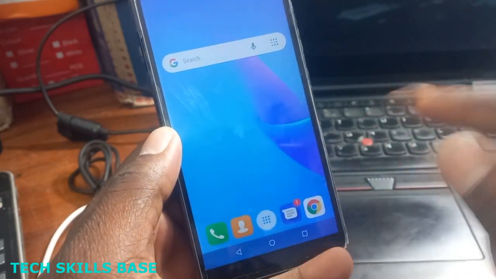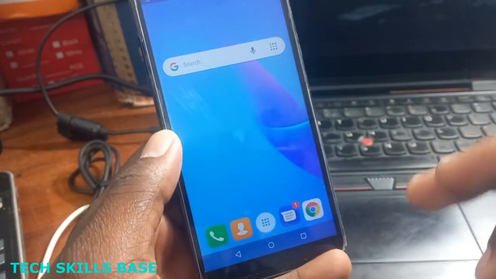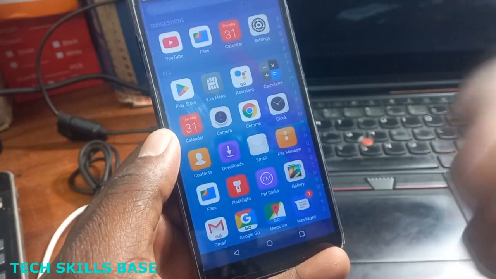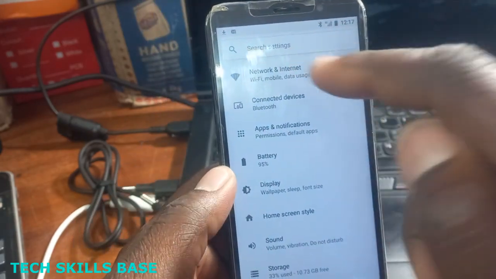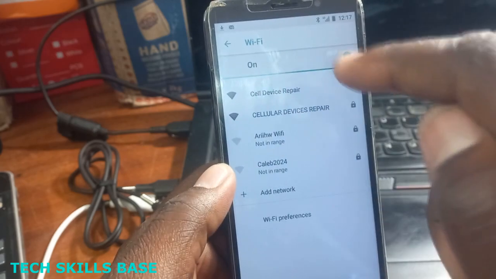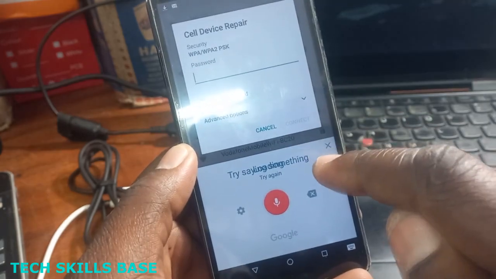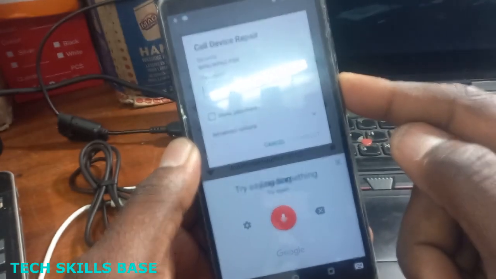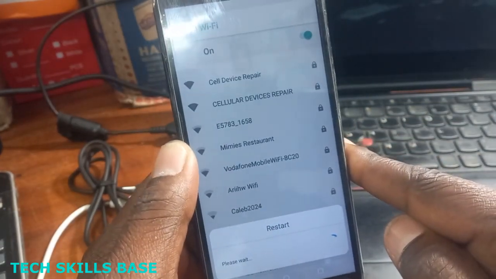When you open WhatsApp and you want to write something, you'll find your keyboard is back. Let me show you something. For example, I want to put in Wi-Fi. When I want to put in Wi-Fi, I go to my Wi-Fi. Let me restart it. It restarts your phone.